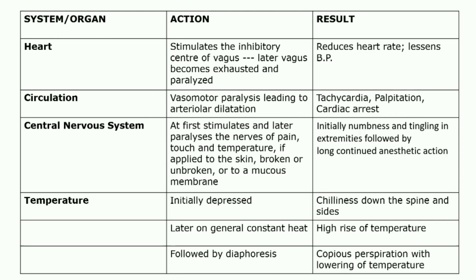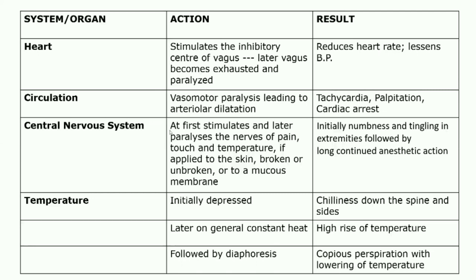In circulation, it acts on the vasomotor system, vasomotor paralysis leading to arteriolar dilatation, which leads to tachycardia, palpitation, and cardiac arrest. So in case of MI, before MI, that patient is having tachycardia, palpitations, and due to fear, at that time we can give aconite plus arnica, as I already told you how to use arnica. So aconite and arnica combination during myocardial infarction.